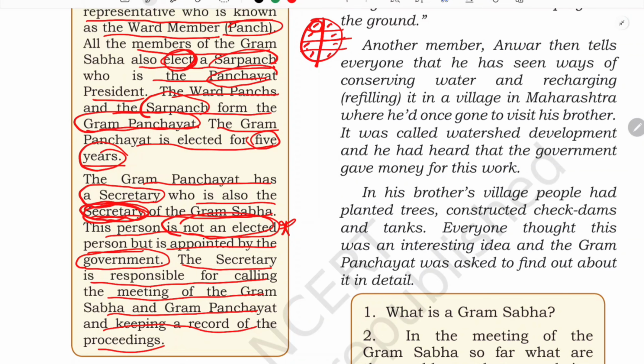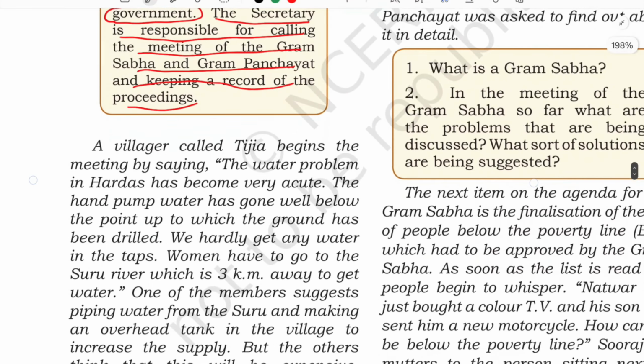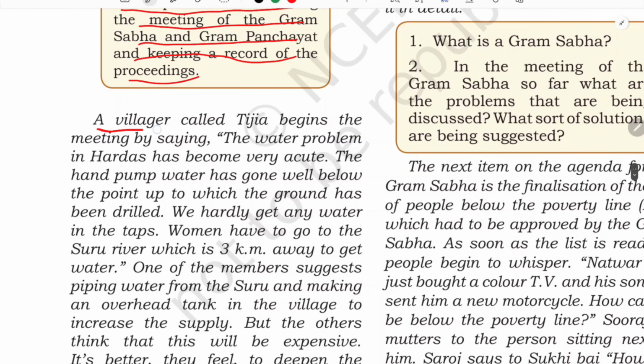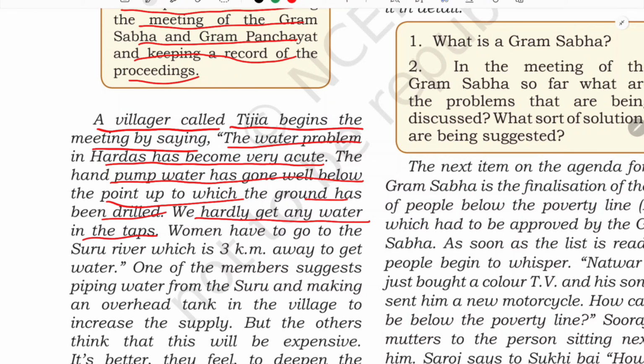Now let us see the proceedings of that village, about the water issue they are going to discuss. A villager called Tizia begins the meeting by saying the water problem in Hardas has become very acute. The hand pump water has gone well below the point to which the ground has been drilled, and we hardly get any water in the tap. So there is a major water crisis. All the water has dried up, and the hand pump levels have gone below. And now women have to go to the Suru river, which is 3 kilometers away, to get water. So it is very difficult, isn't it?